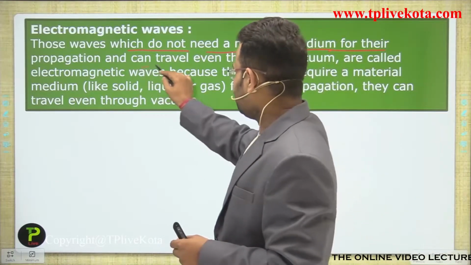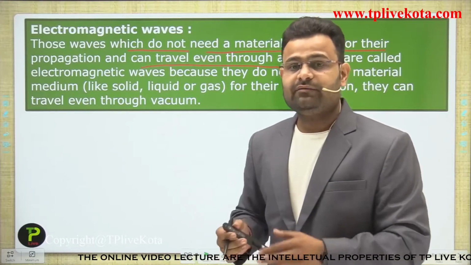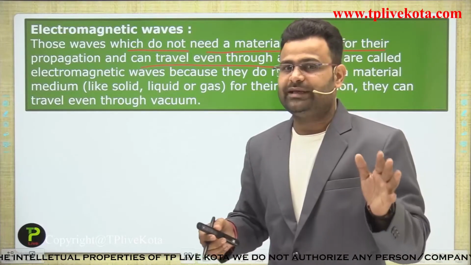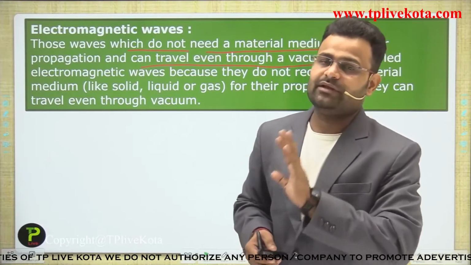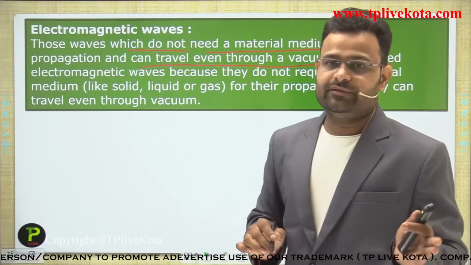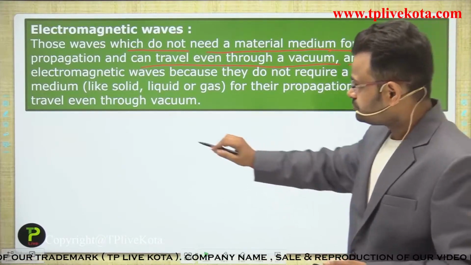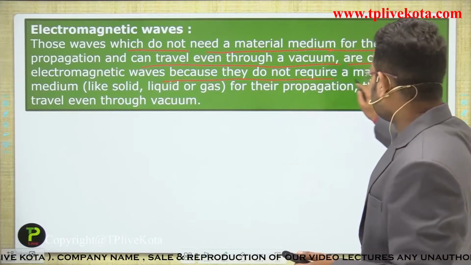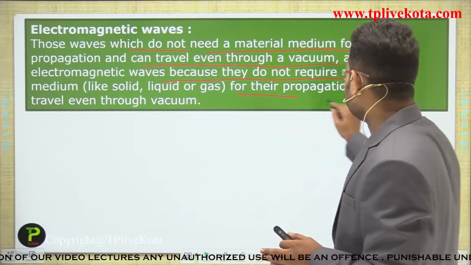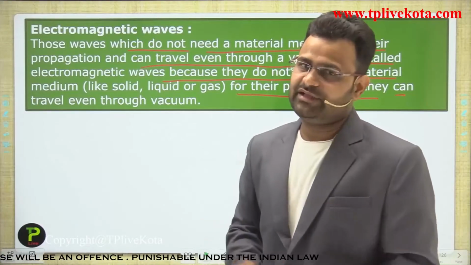Okay, and they can travel even through a vacuum. Means these waves can travel through a vacuum also. If there is no medium between two places and those waves can travel easily, they are called electromagnetic waves. These waves are called electromagnetic waves because they do not require a material medium like solid, liquid and gas for their propagation. They can travel even through a vacuum very easily, guys.